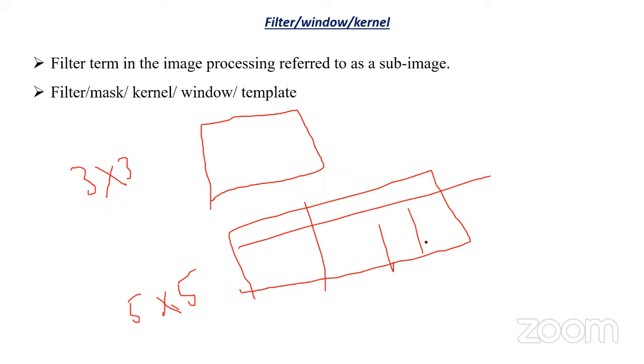So basically, filter window or kernel is nothing but a subimage. So the subimage size is minimum 3x3. Or if you are looking for better sizes, maybe 5x5, 7x7 we can use, and that filter we have to apply to the input image, but still we don't know how we are going to apply. Through example we will see.